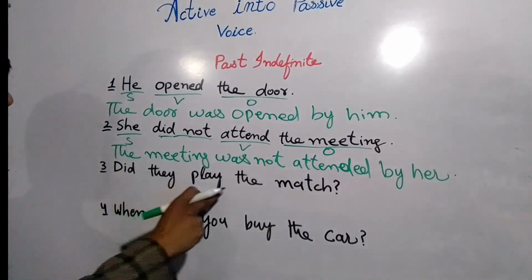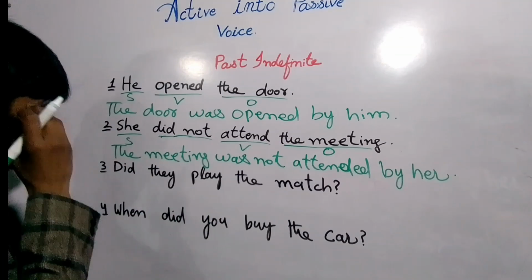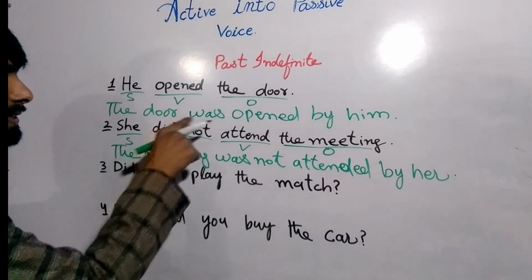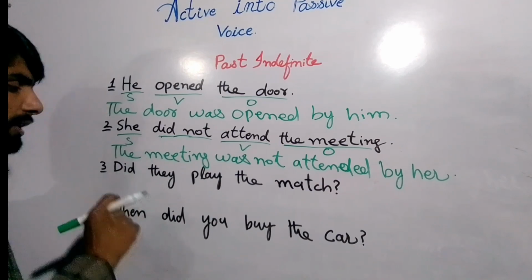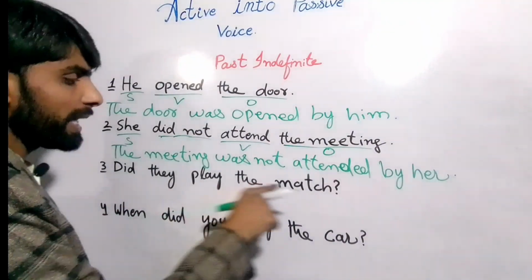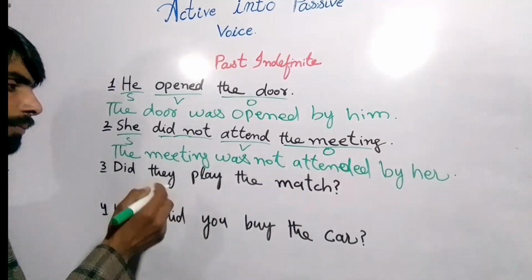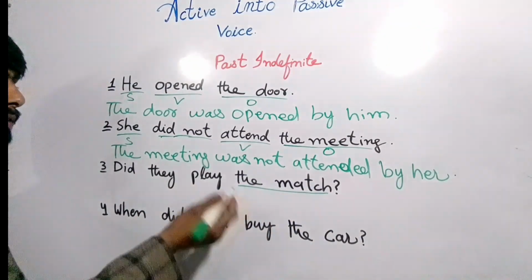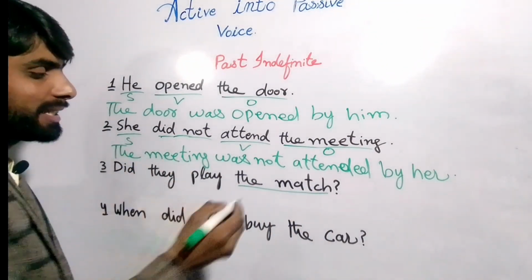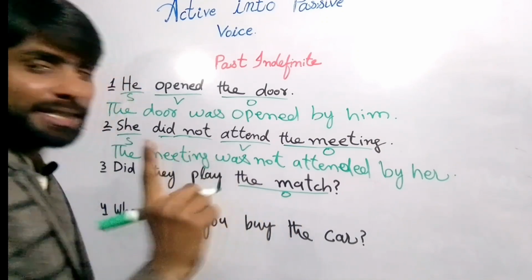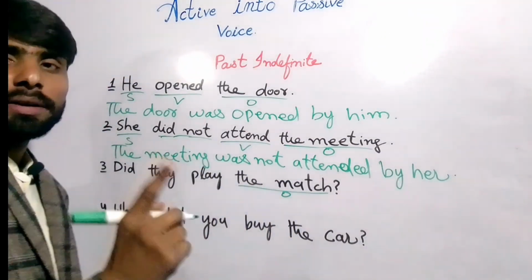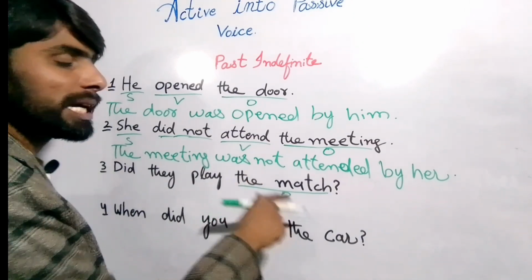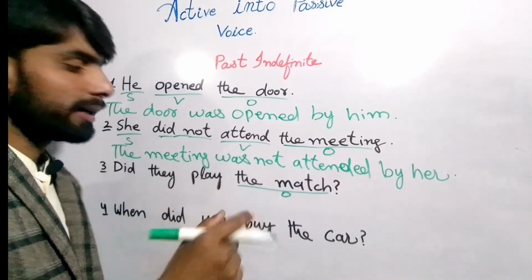And next, "Did they play the match?" This is interrogative, right? This is the negative, and this is simple, and this is interrogative. To make the helping verb for the interrogative, first we will see the object. Our object is singular, right? For the singular we will use the helping verb was. If our object is plural then we'll use were, right?